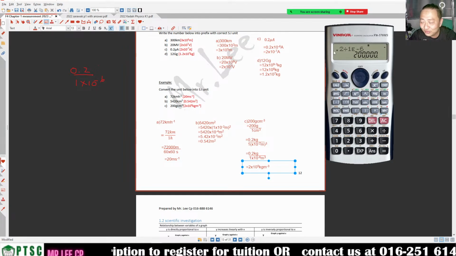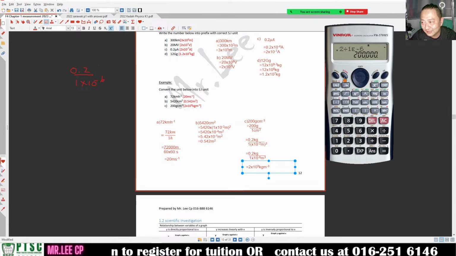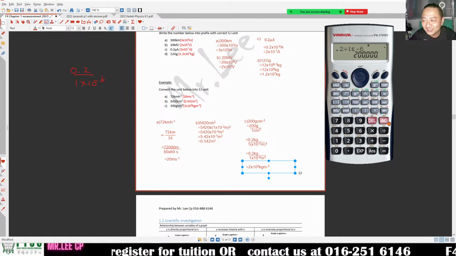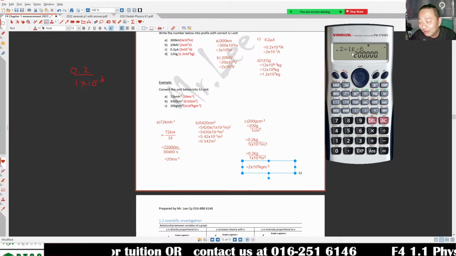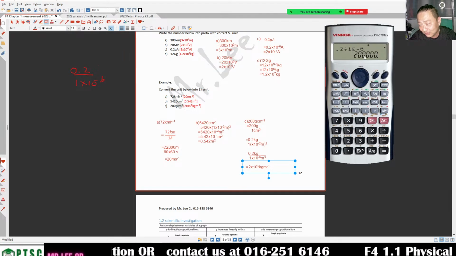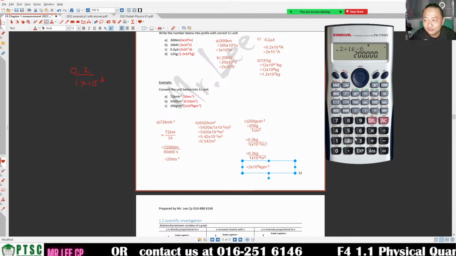Teacher, why don't you put 0? I'm lazy. 0.2 and .2 are the same, the calculator understands. 0.2 divided by 1 exponent negative 6, you get this.